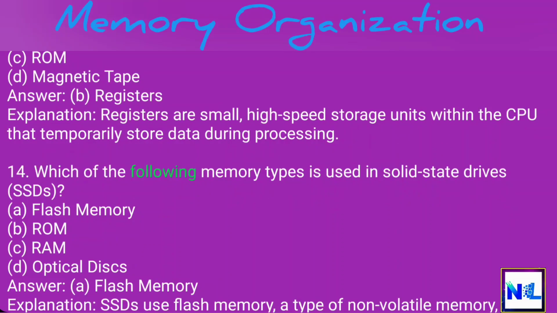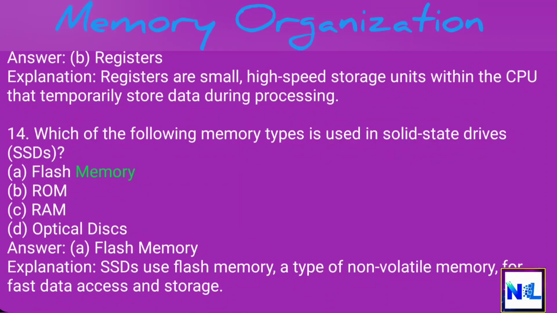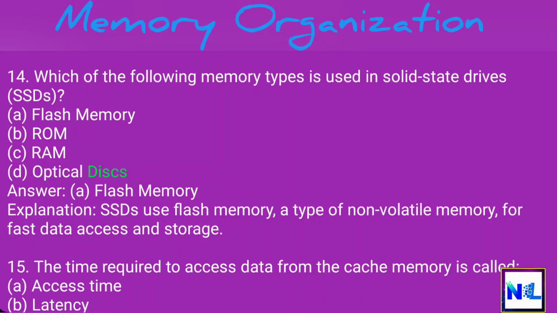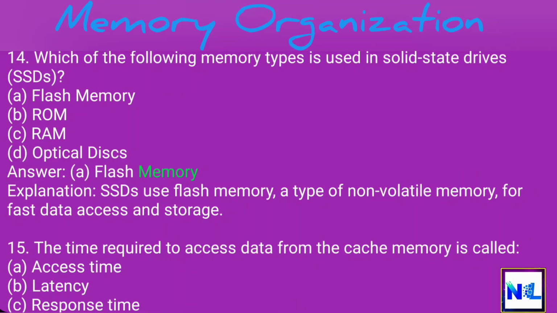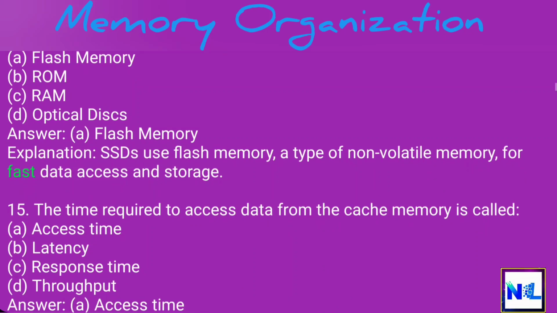14. Which of the following memory types is used in solid-state drives, SSDs? A. Flash memory. B. ROM. C. RAM. D. Optical disks. Answer: A. Flash memory. Explanation: SSDs use flash memory, a type of non-volatile memory, for fast data access and storage.